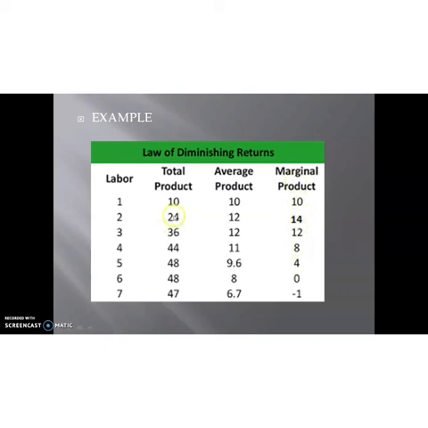Then if we divide total product by the units of variable factor, we get average product. This is the same as the utility analysis or utility concept. So this is the concept related to the short-run production function. With the help of this concept, we can explain the law of variable proportion.